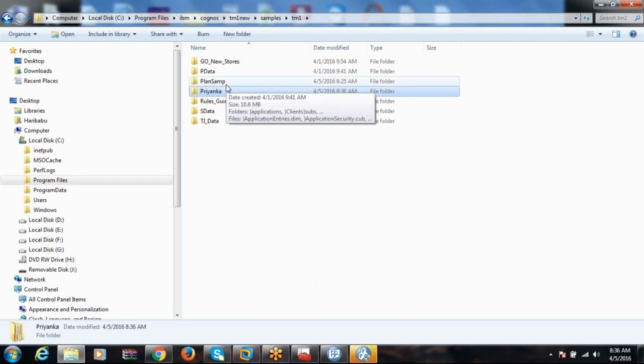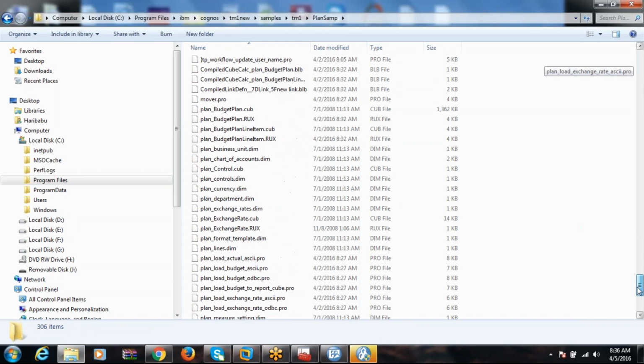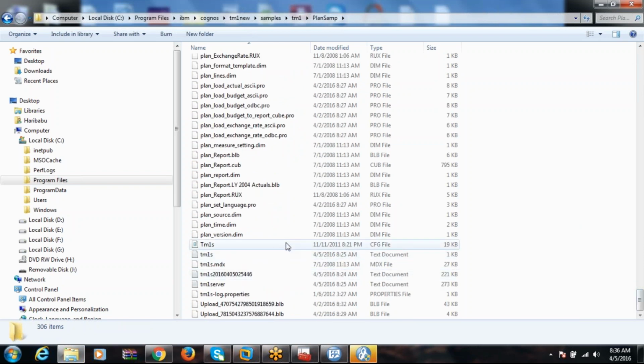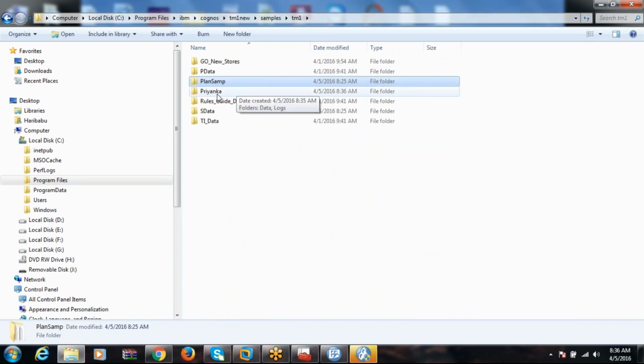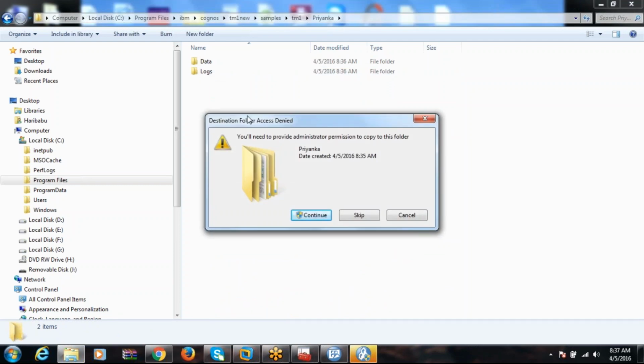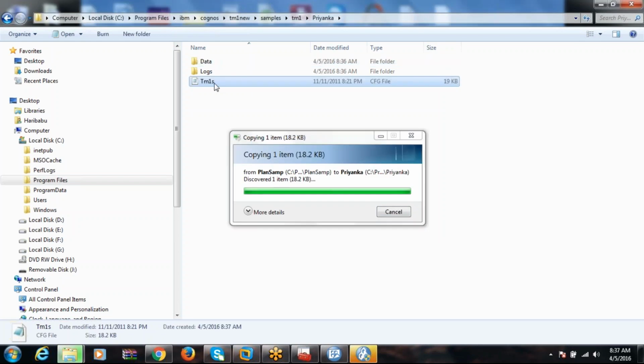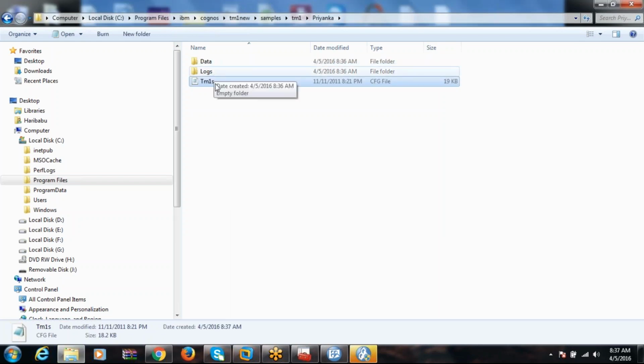Any one of the servers which already exists, go to that server and copy the TM1S.CFG file. One file will be there, the configuration file. You directly copy it, Control C, and go to our Priyanka folder here and paste it here. Whatever you are creating, all the cubes and all those things, the data folder will hold, and any log file generated for the server will come here. And the TM1S you copied, you open that particular configuration file.